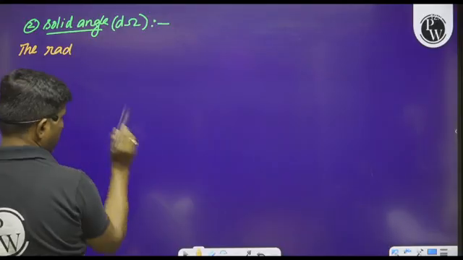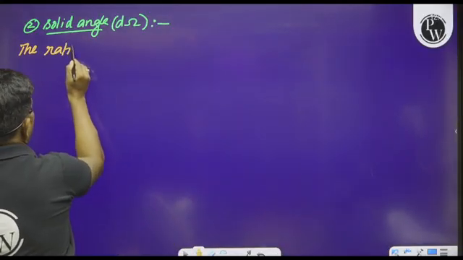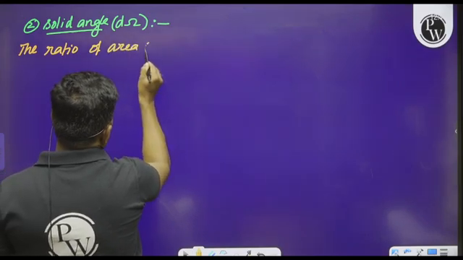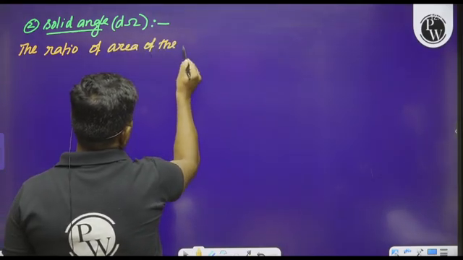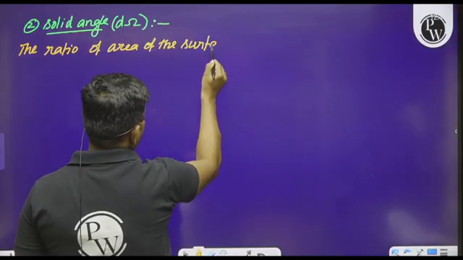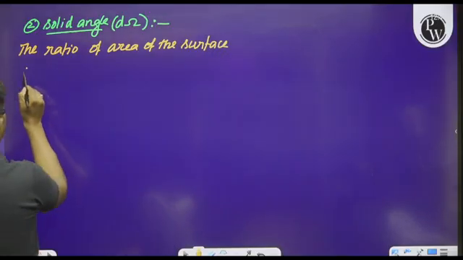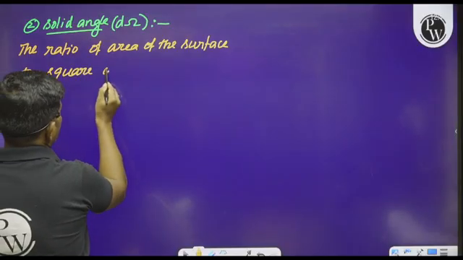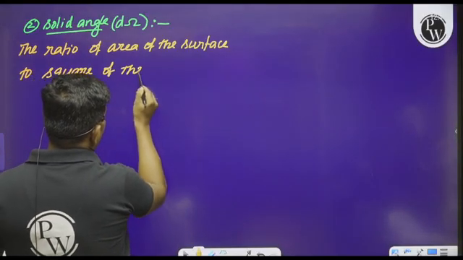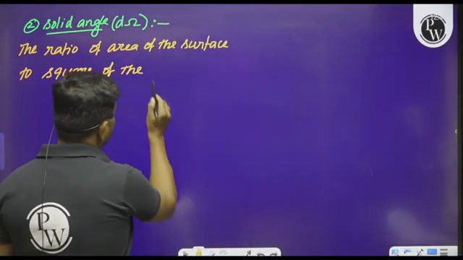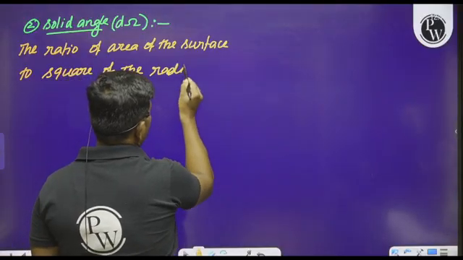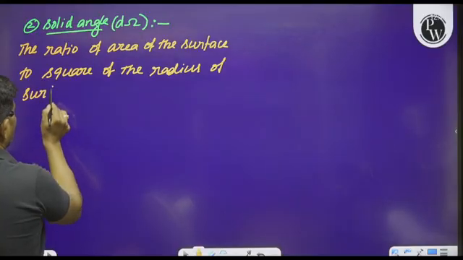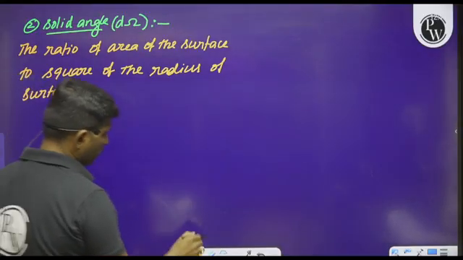It is defined as the ratio of the area of the surface to the square of the radius, the square of the radius of the surface. Okay, I will explain to you. No need to worry about that.